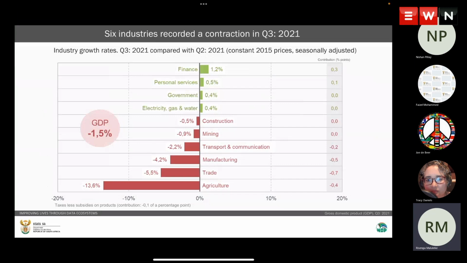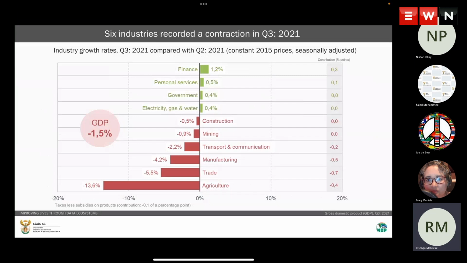When we come to the losses in terms of the negative growths and the negative contributions, we can see that trade contributed strongest in the negative, at negative 0.7 percentage points and having decreased at 5.5%.